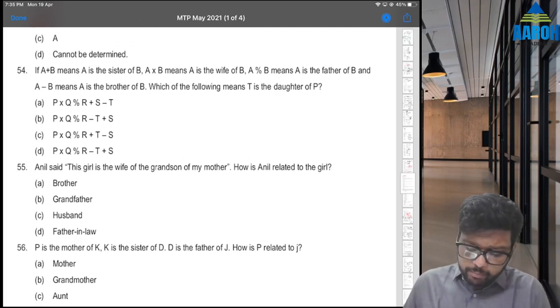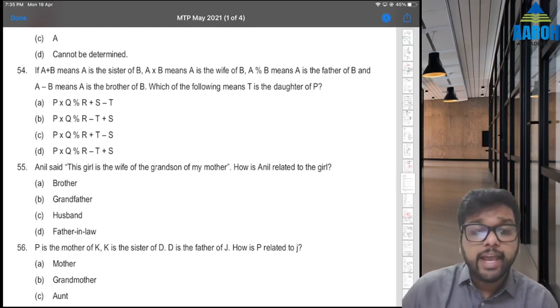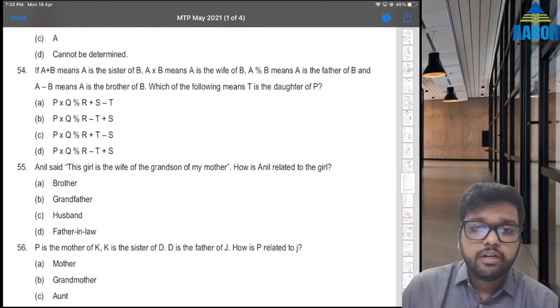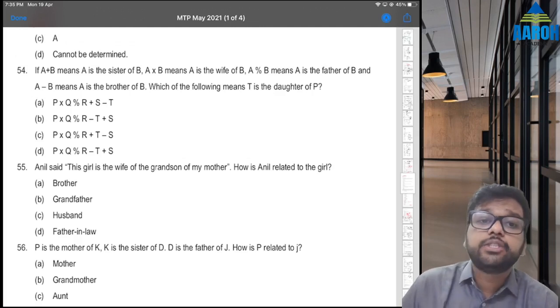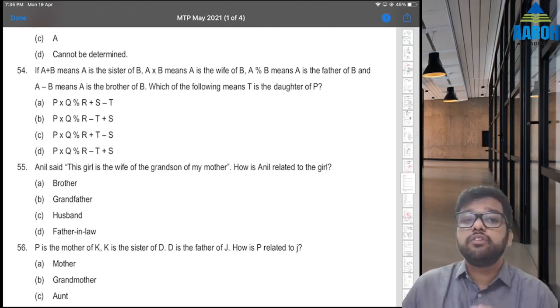54. If A plus B means A is sister of B, A into B means A is wife of B, A percentage B means A is father of B, and A minus B means A is brother of B, which of the following means T is daughter of P? T is daughter of P. Let's check.